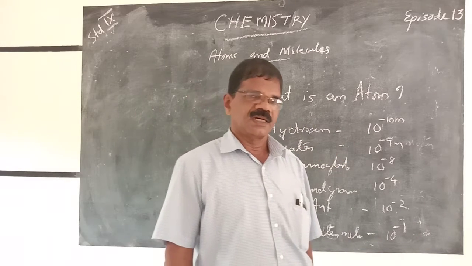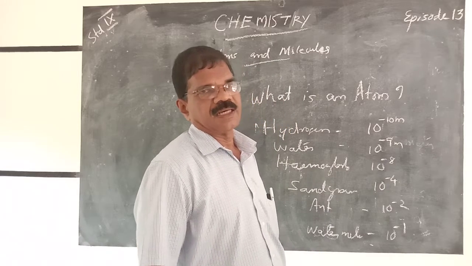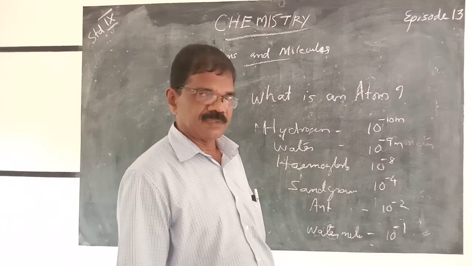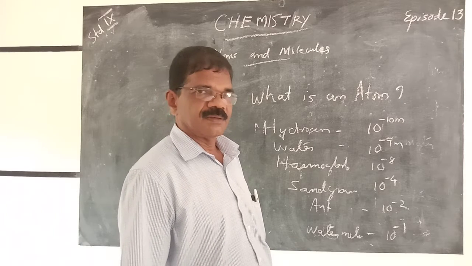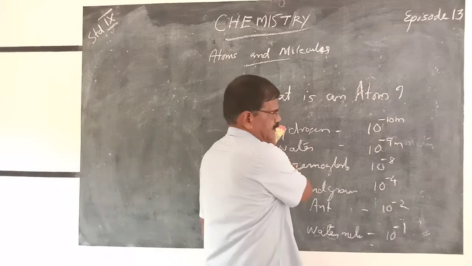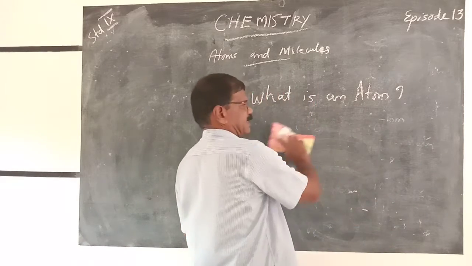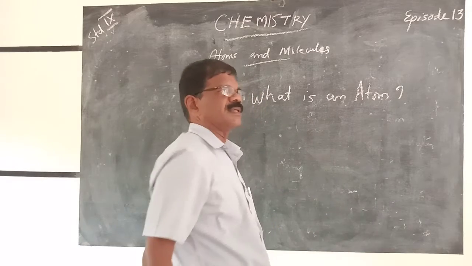This atomic radius of the substance shows how small the size of the radius is, or how the radius changes. By using this nanometer, you can measure the different sizes of atoms.